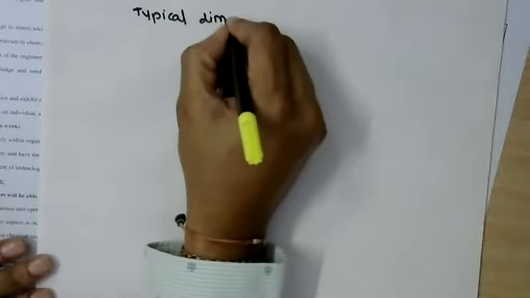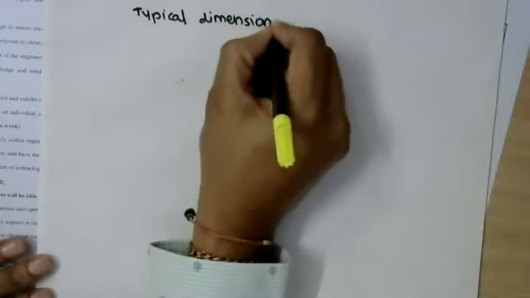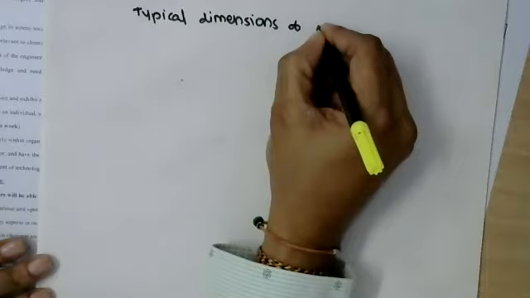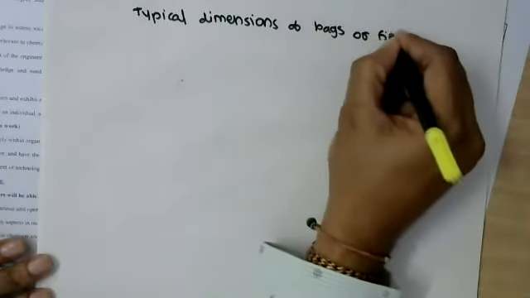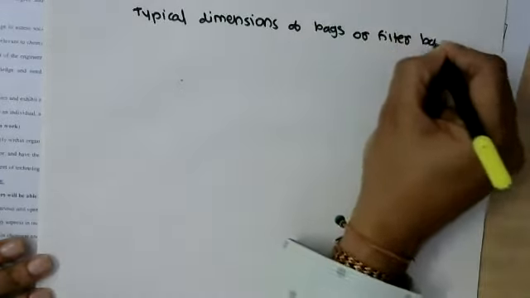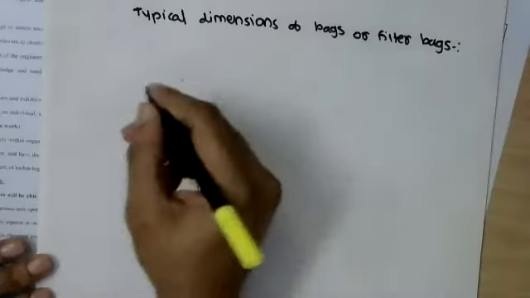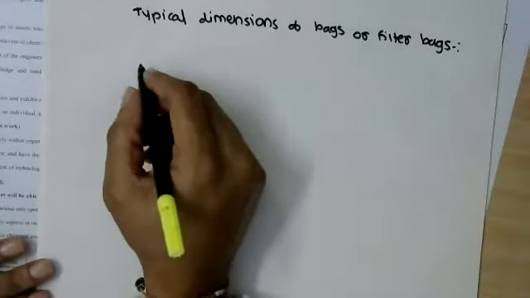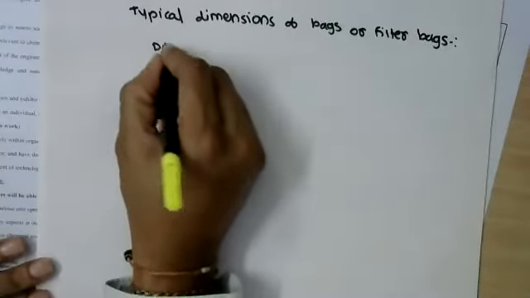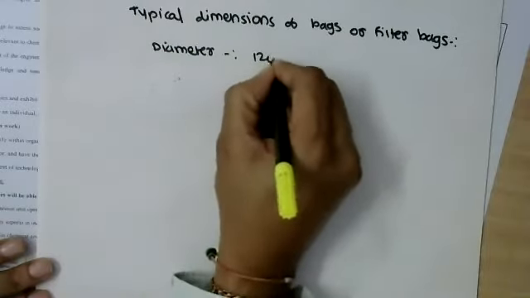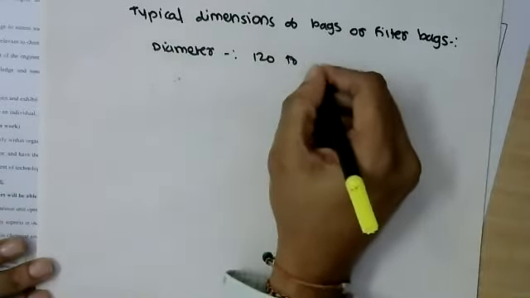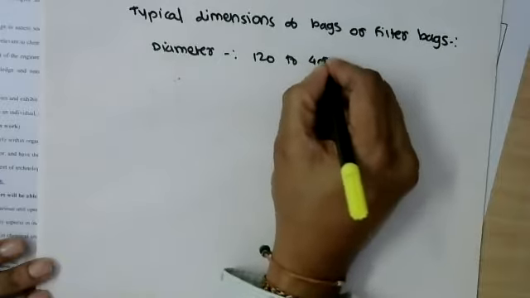Typical dimensions of bags or filter bags. Diameter 120 to 400 mm.